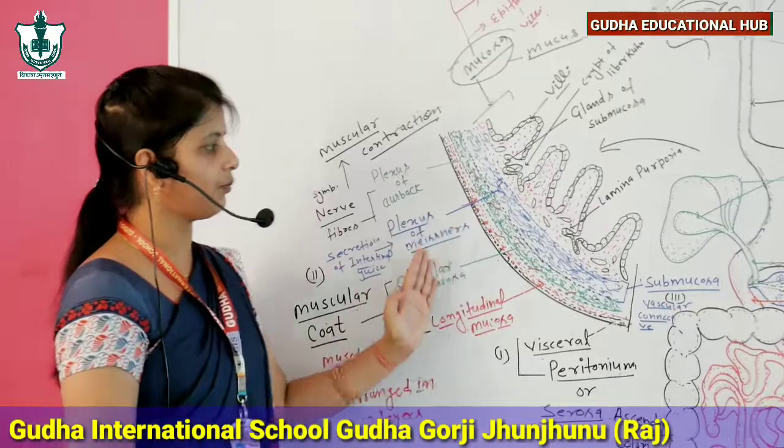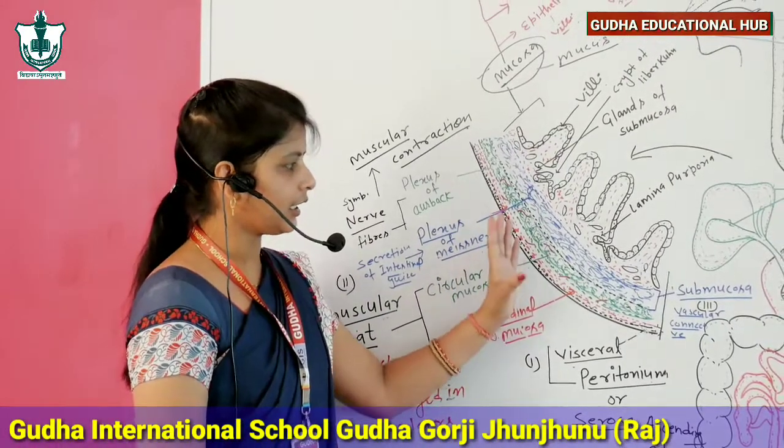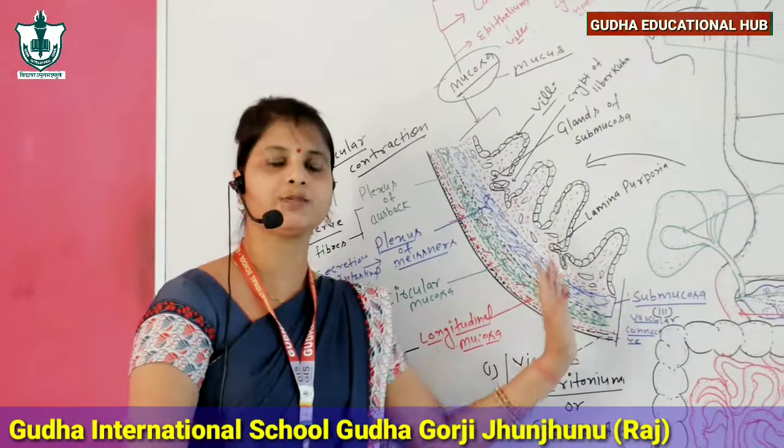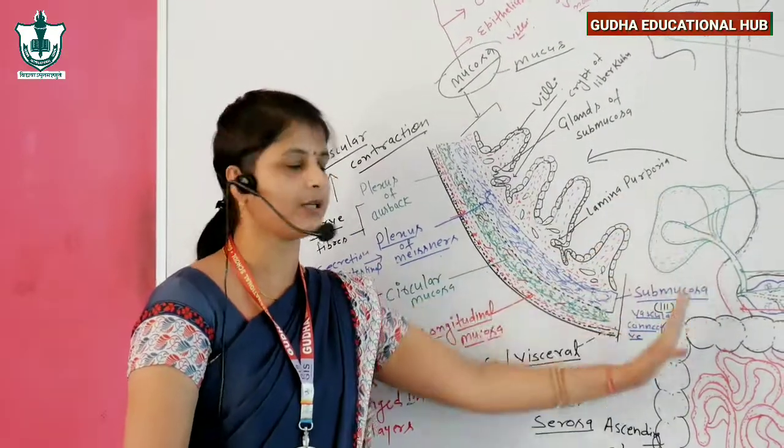So these are the four main layers, they combine to form a single alimentary wall and perform the specific characteristics of the alimentary canal.